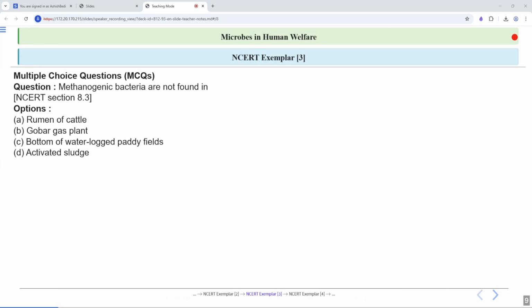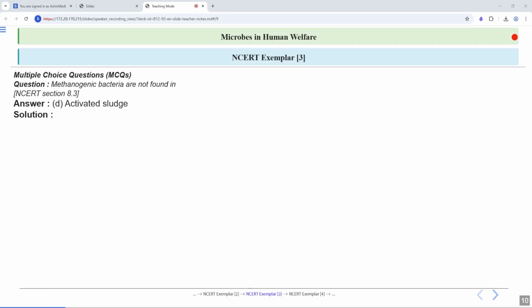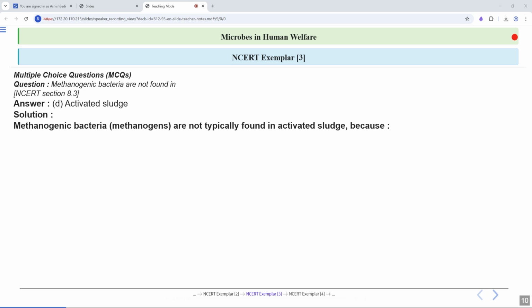The next one: methanogenic bacteria are found in. The options are the rumen of cattle, gobar gas plant, bottom of water, large paddy fields and activated sludge. What is the correct answer? Option D, activated sludge, is the correct answer. The methanogenic bacteria, also known as methanogens, are not typically found in activated sludge because